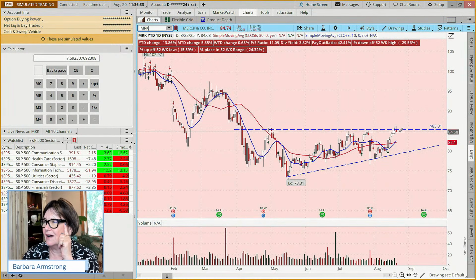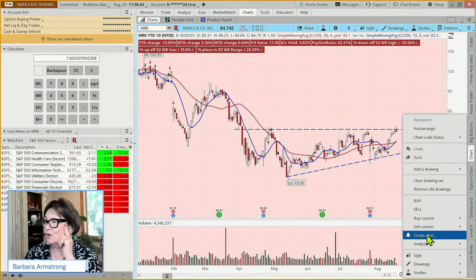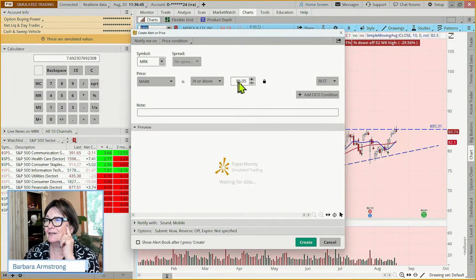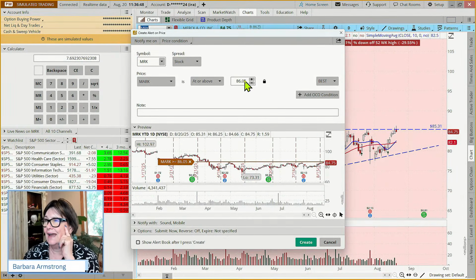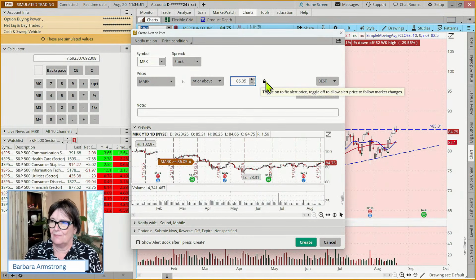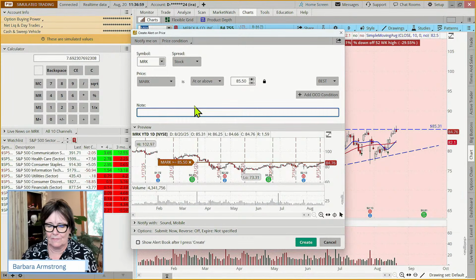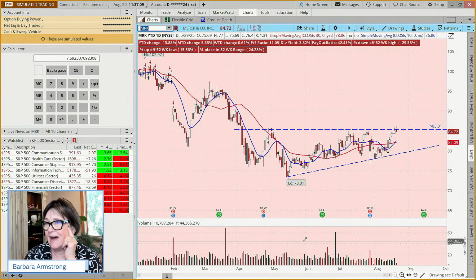If it breaks out, or if it breaks out to the downside, or we may just want to keep an eye on it. But we could create an alert by saying, hey, if this goes at or above 85.50, let me know. Bullish trade possibility. And we'll just have that in the system.